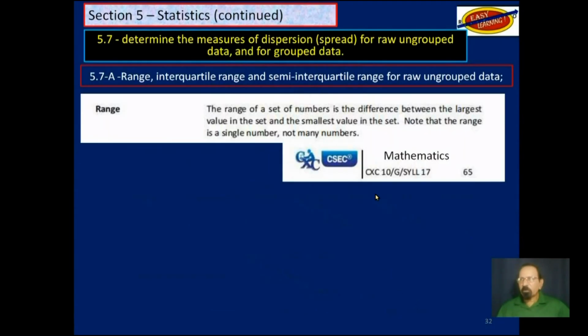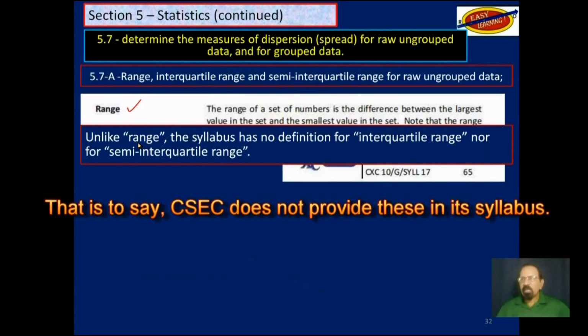So we have a definition for range, but we don't have any definition for interquartile range or semi-interquartile range, though the definitions are not very complex and not that difficult to understand.